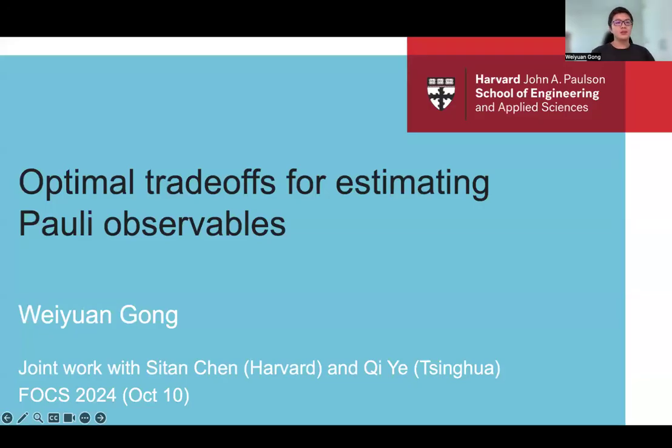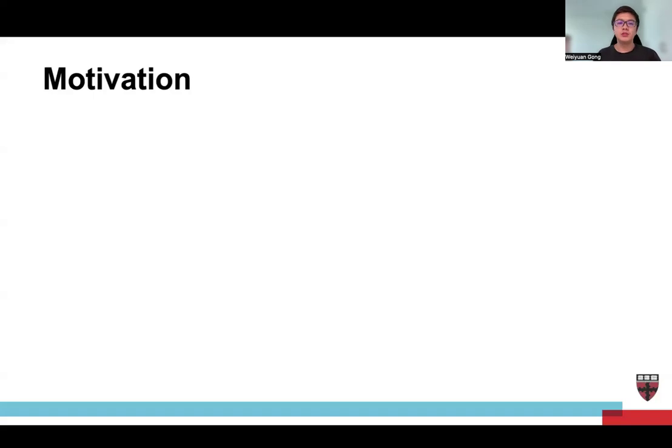Hi everyone. So today we are going to talk about optimal trade-offs for estimating polyobservables on FOCS 2024. This is a joint work with Sitan from Harvard and Qi from Tsinghua University. So to begin with, let's talk about the motivation.